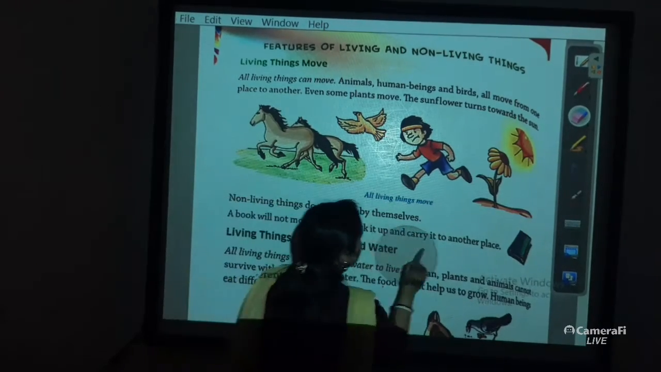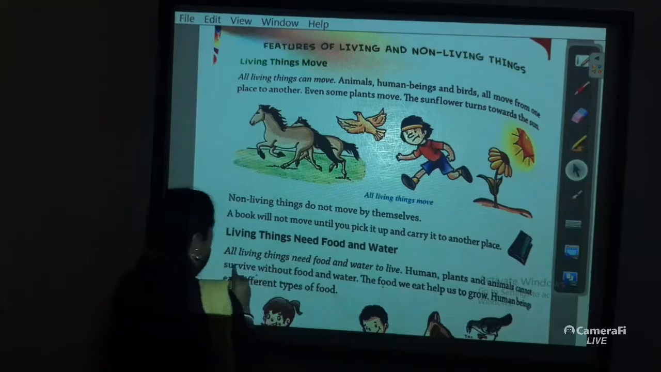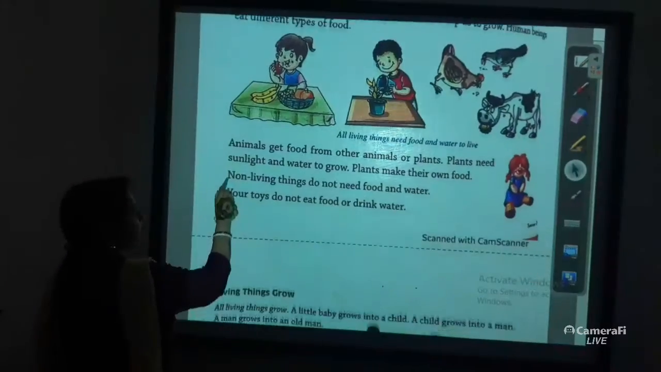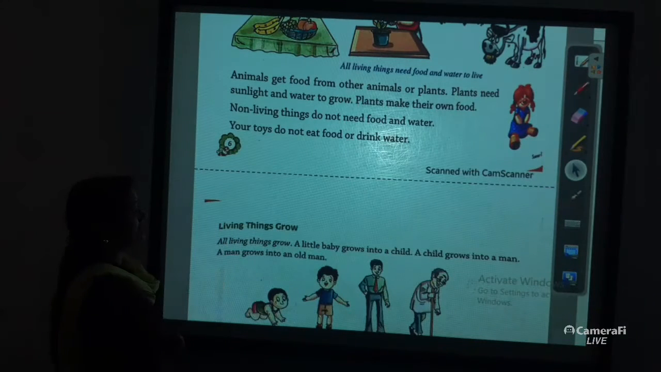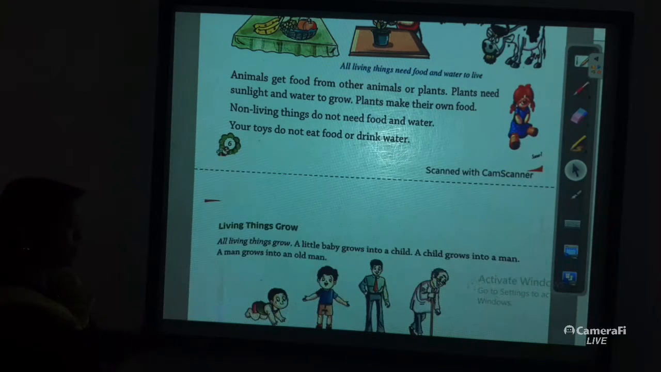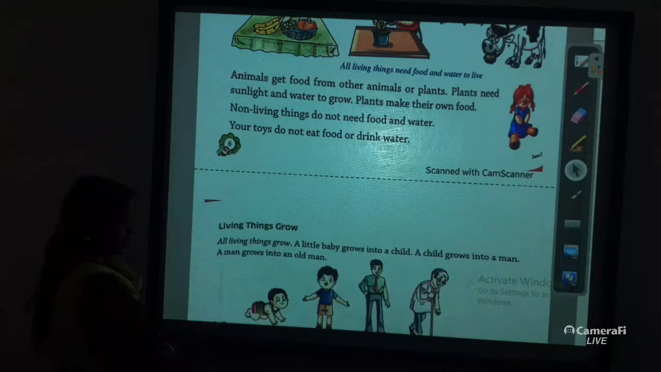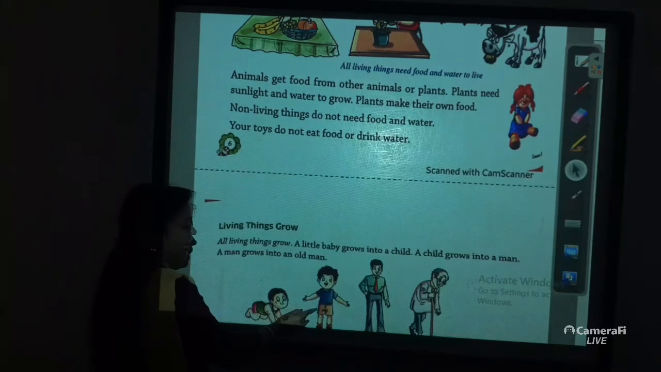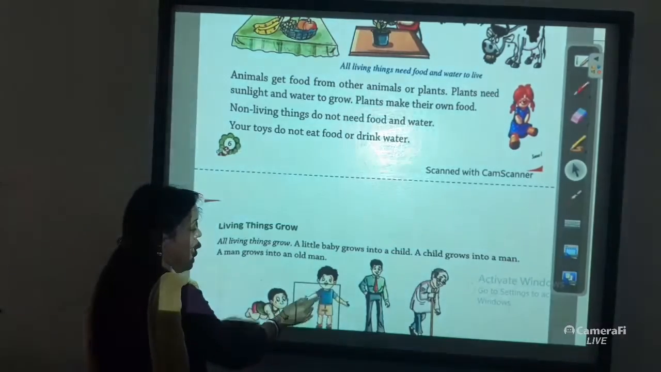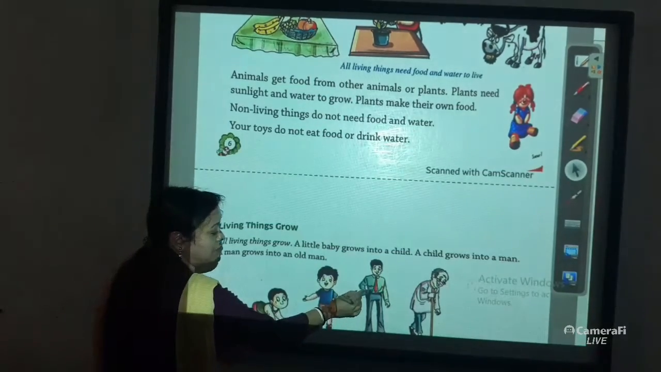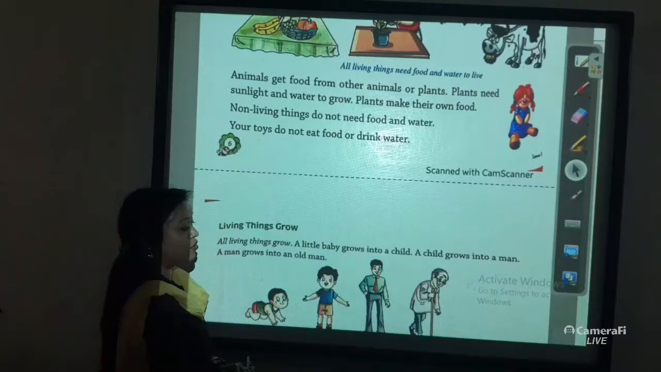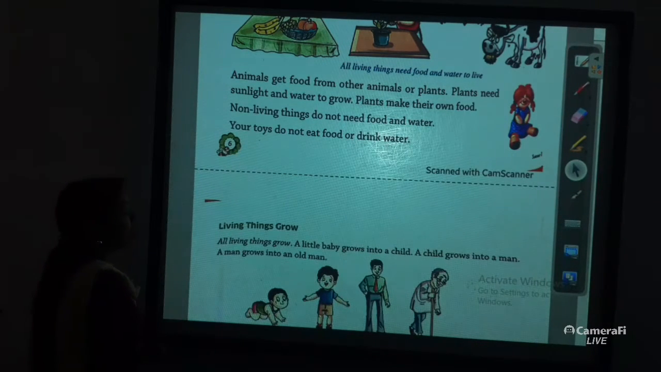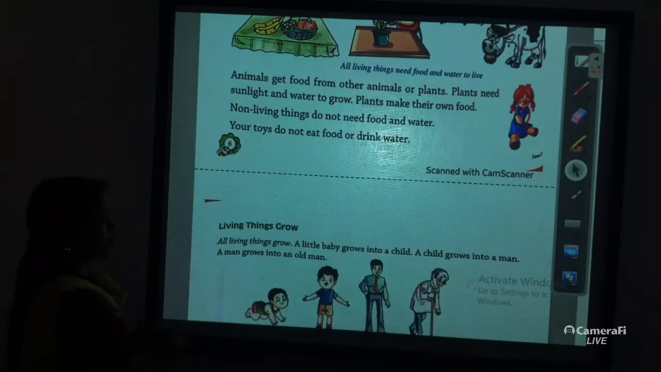Now the third feature is that living things grow. Here see the picture. When a child is born, they are very small. After some time they grow into a man, and at last into an old man or woman. In this way all living things grow.